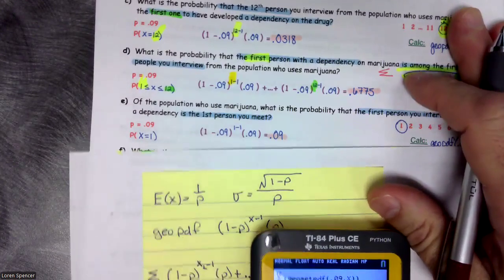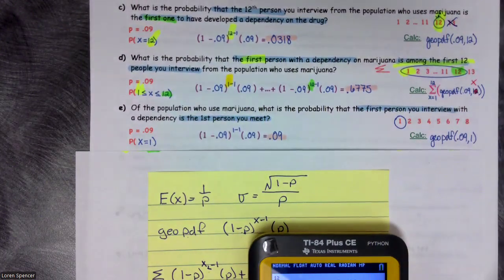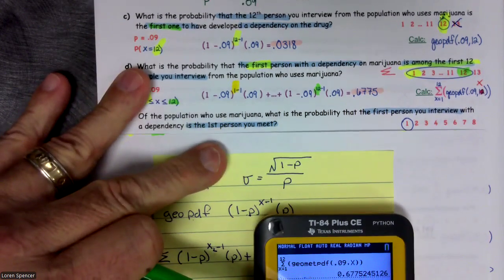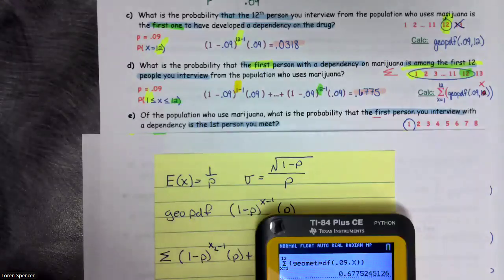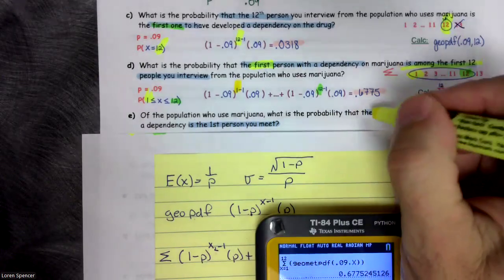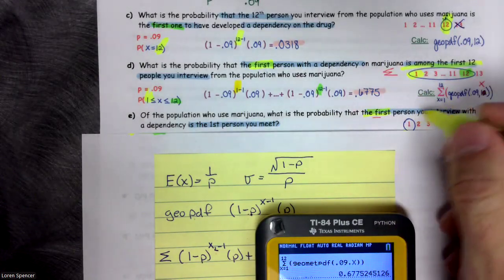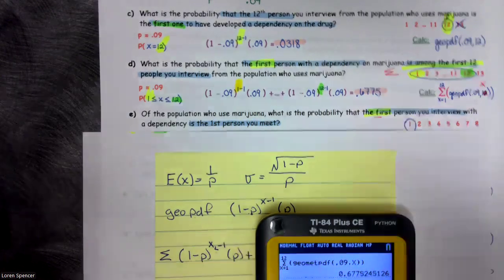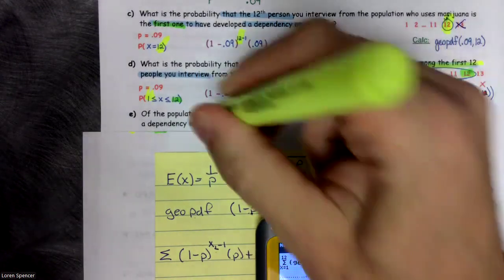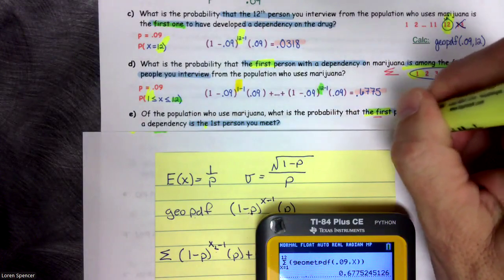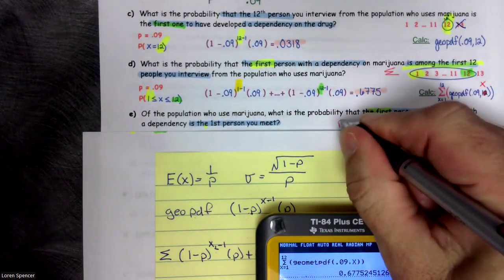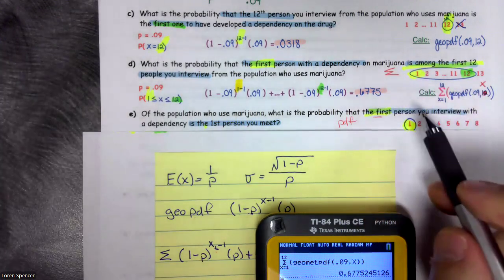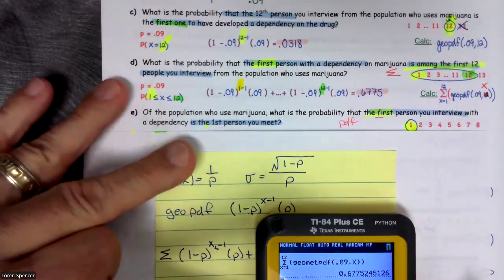Letter E. Of the population who use marijuana, what is the probability the first person you interview has a dependency? So the first, this tells me it's a geometric. And when I make my number line, I happen to be looking for just one thing. If I'm only working with one thing, this tells me this is a GeoPDF. It is not a summation because I only circled one value.